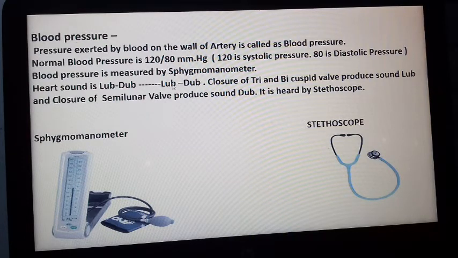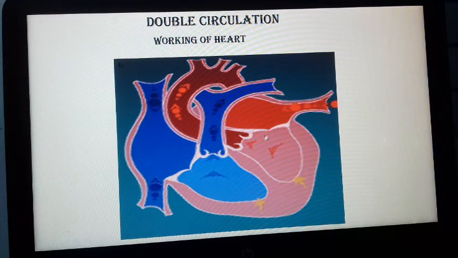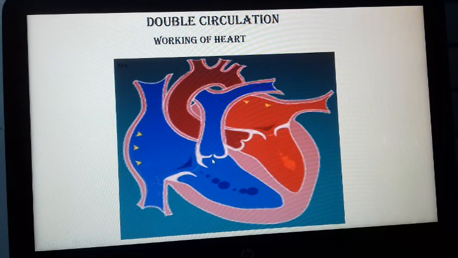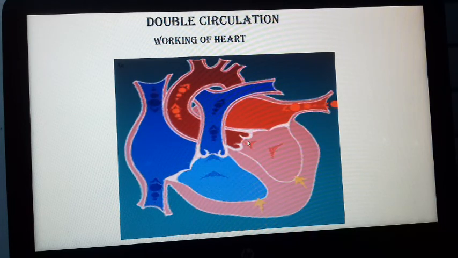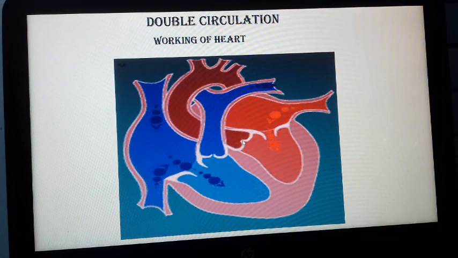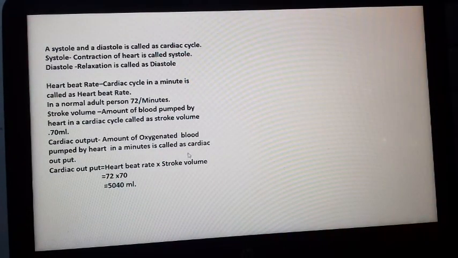The heart sound is lub dub pause, lub dub pause. The lub sound originates during closure of the tricuspid and bicuspid valves, and the dub sound originates during closure of the semilunar valves. So you see now, closure of the tricuspid and bicuspid valves produces the sound lub, and closure of the semilunar valves produces the sound dub. This way the lub dub sound is produced, and that is heard by the stethoscope.